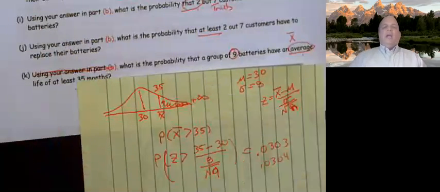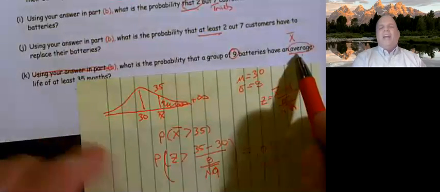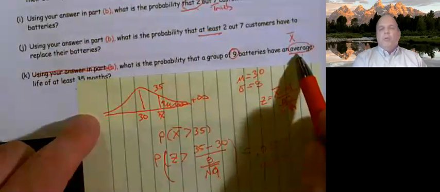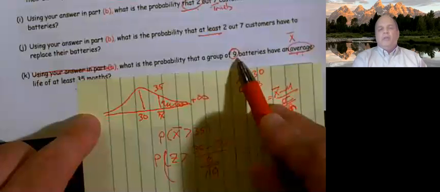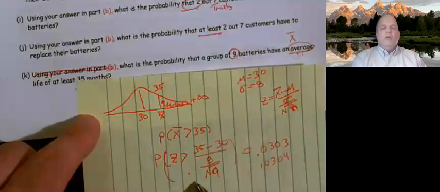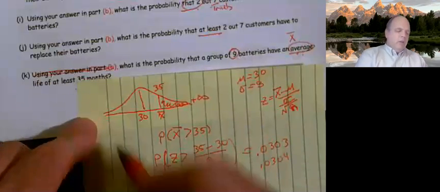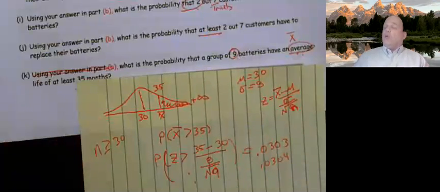And what clued me in that this was a normal is because we were talking about the average. Because we're talking about an average, that makes me think X bar, and I have a sample size. And because I have a sample size and an X bar, I'm thinking, okay, it's this formula, but I can only use this formula if n is greater than or equal to 30, or the underlying is normal, and they told us the underlying was normal, so we're good to go. Even though our sample size wasn't big enough, the underlying distribution was normal, so we were okay.